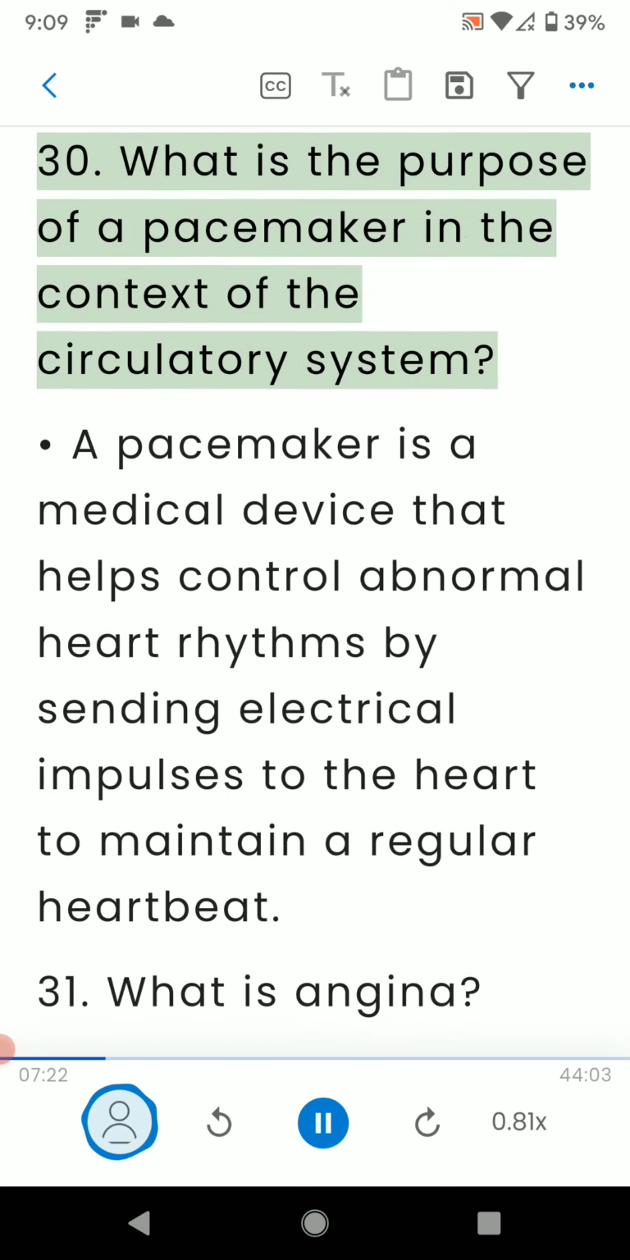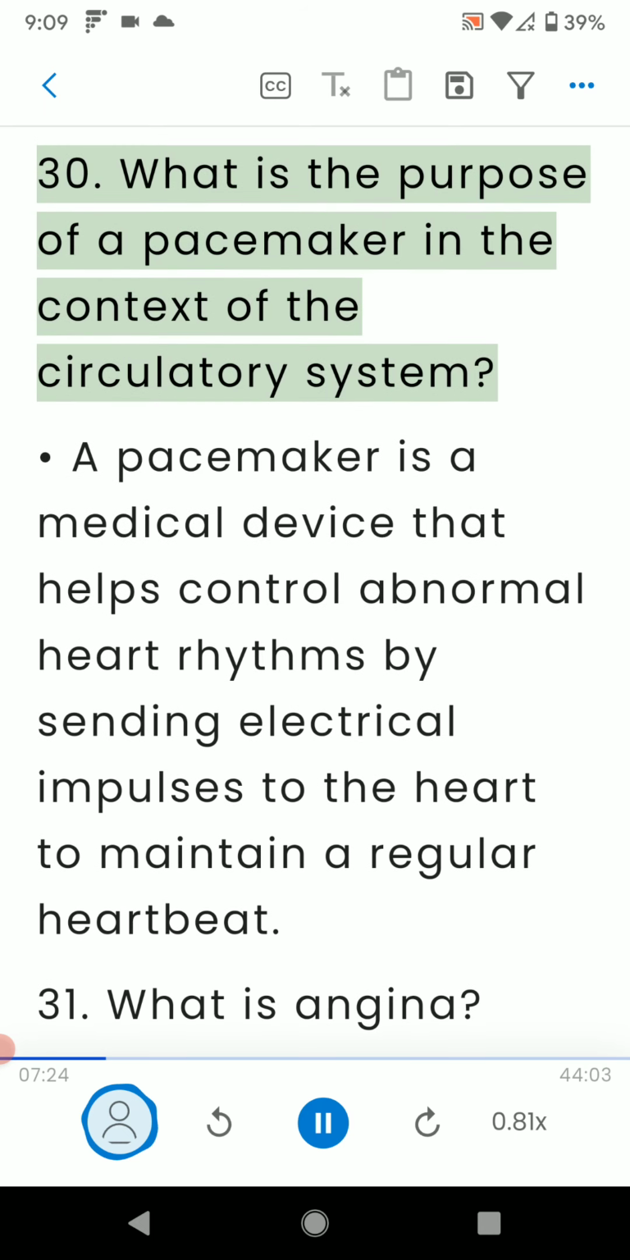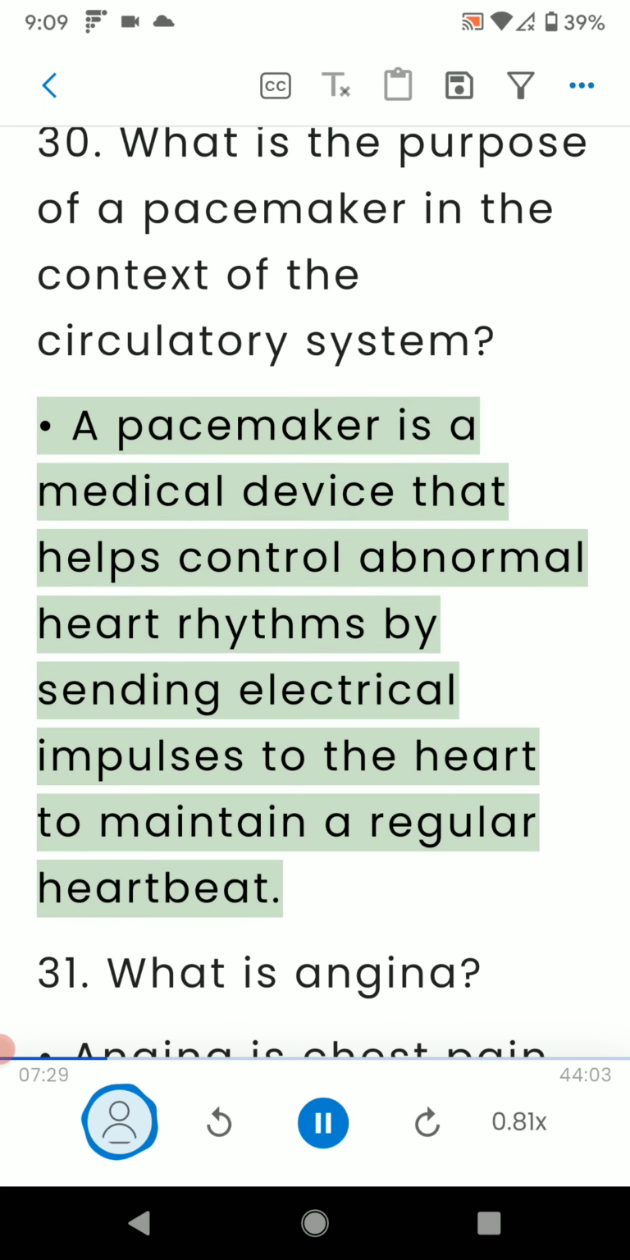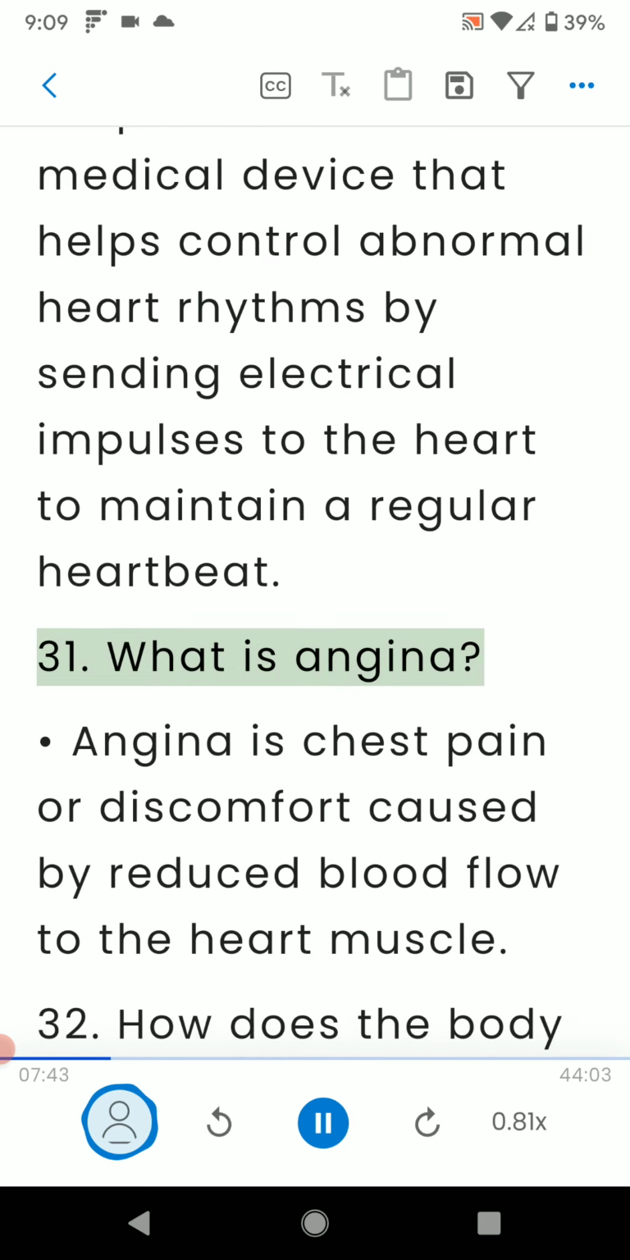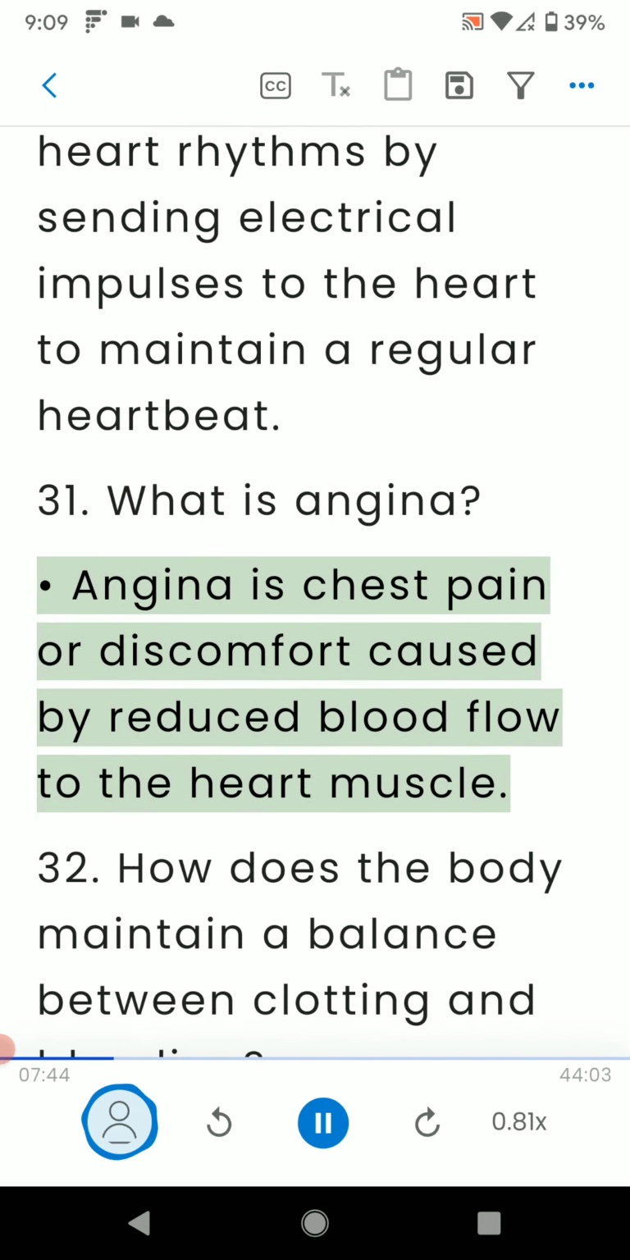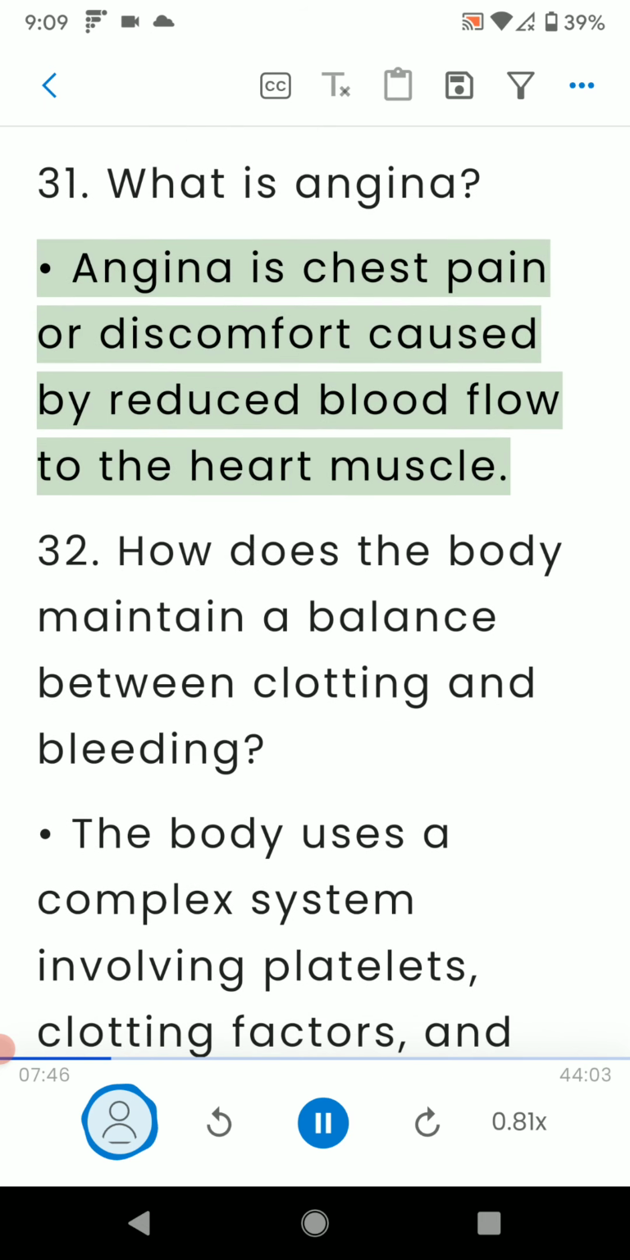30. What is the purpose of a pacemaker in the context of the circulatory system? A pacemaker is a medical device that helps control abnormal heart rhythms by sending electrical impulses to the heart to maintain a regular heartbeat. 31. What is angina? Angina is chest pain or discomfort caused by reduced blood flow to the heart muscle.